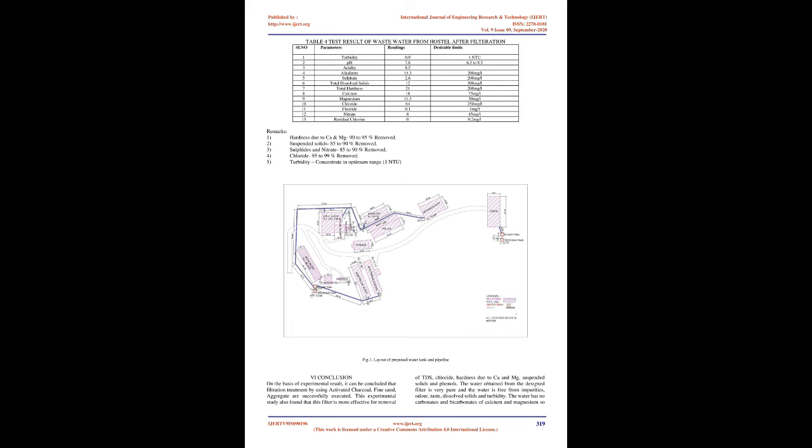3. Selection of treatment. Preliminary treatment is done by passing it through meshes. In domestic wastewater treatment, preliminary and primary processes will remove approximately 25% of the organic load and virtually all of the non-organic solids. Then the water is passed through the filter media in the primary treatment. Finally, it is passed to another tank for the secondary treatment. Secondary treatment is the biological treatment. Algae is used for the biological treatment.